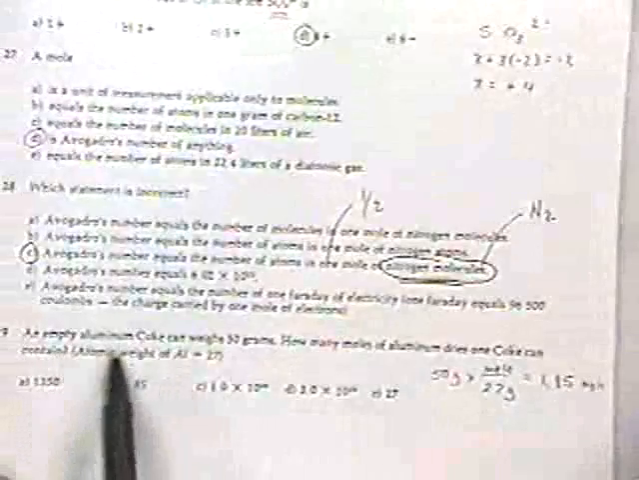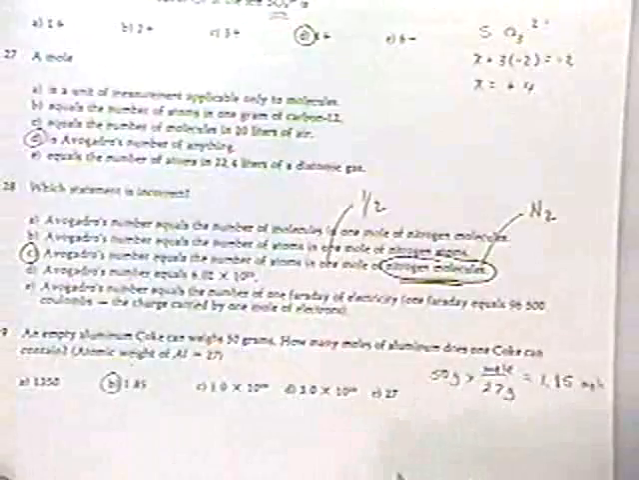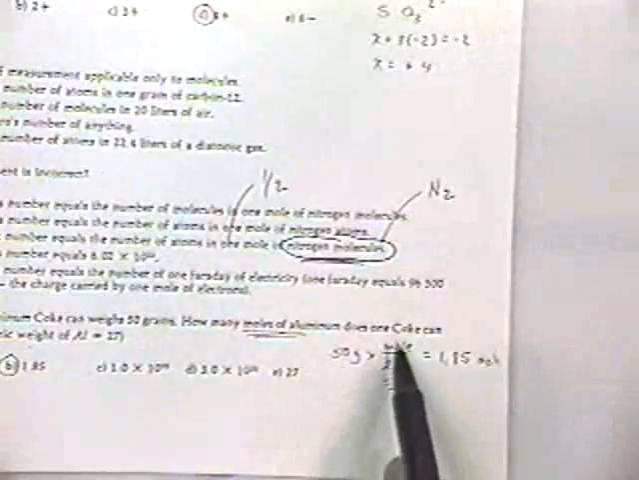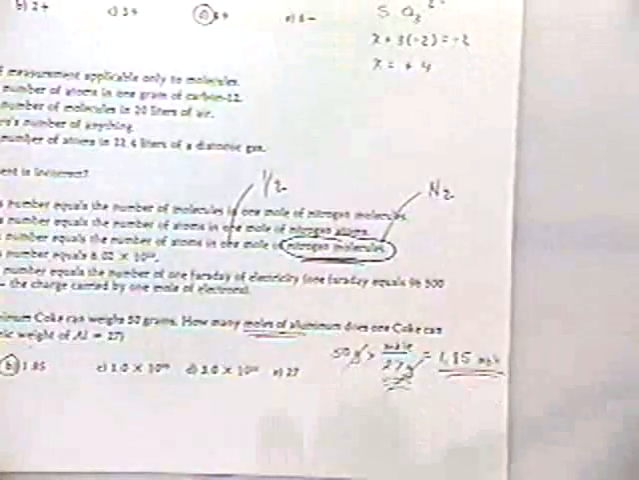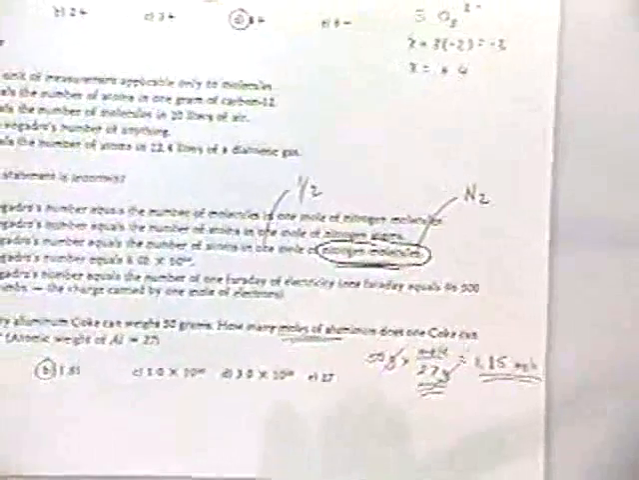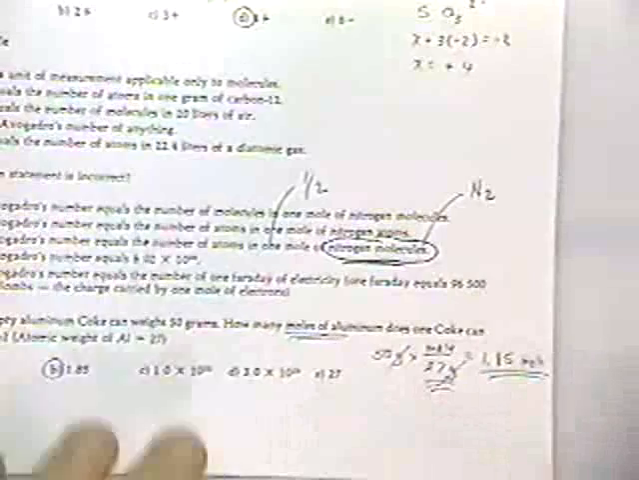Okay, here's an example using molecular weights. We have an empty Coke can that weighs 50 grams. It's made out of aluminum. How many moles are in this Coke can? Well, the atomic weight of aluminum is 27, meaning there's 27 grams in a mole. I've got 50 grams. Cancel out the units. So there's 1.85 moles of aluminum in a can. And think about Avogadro's number. There's a lot of aluminum atoms in that aluminum can.